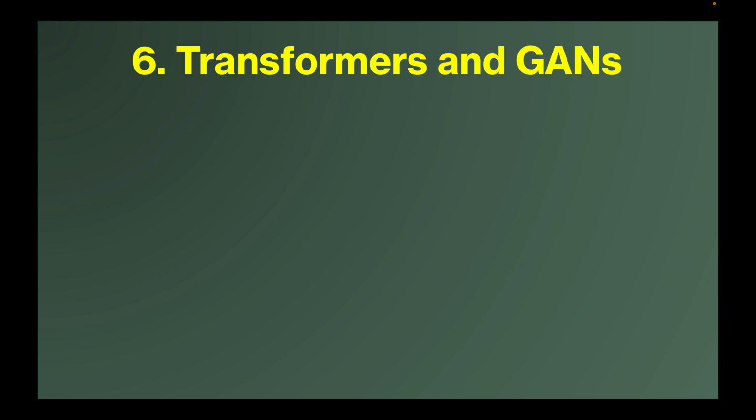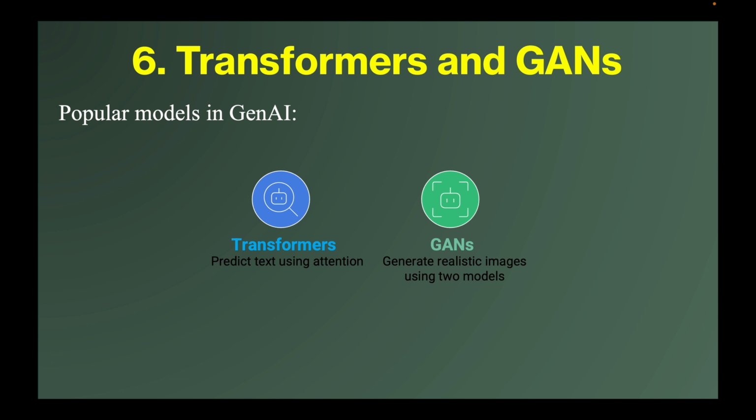Different models use different techniques. There are two popular models in generative AI, that are transformers and generative adversarial networks, that is GANs. GPT models use transformers and attention mechanisms to predict the next word of a sentence, whereas GANs use two models. One is to create and the other is to analyze, thus creating realistic images.